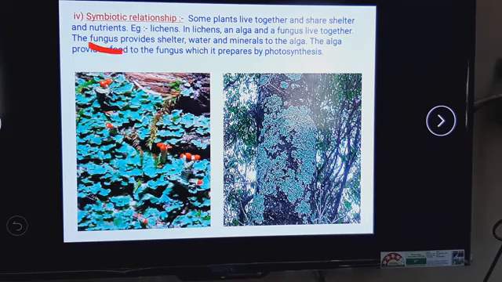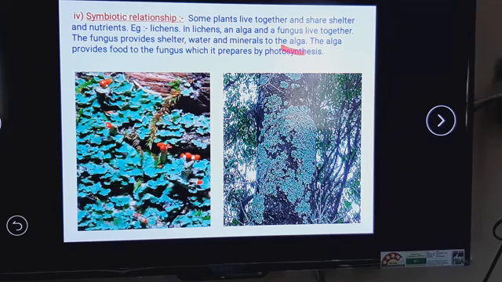Fungus provides shelter, water and minerals to the alga. Now see, fungus is growing on dead and decaying matter. Fungus secretes digestive juice on dead decaying matter, and that matter converts into a solution. So from the solution, fungus absorbs nutrients, and those nutrients this fungus supplies to the alga. So fungus provides shelter, water, minerals to whom? To alga.